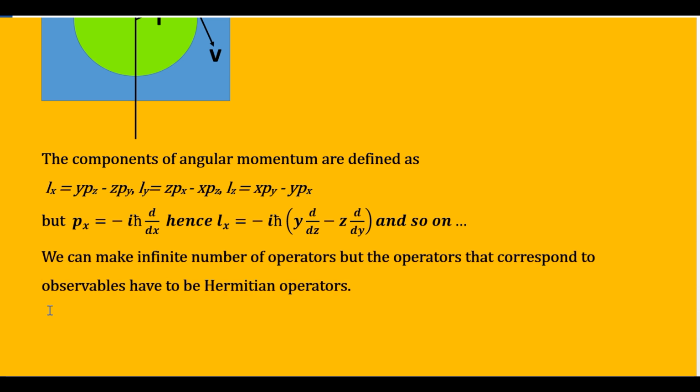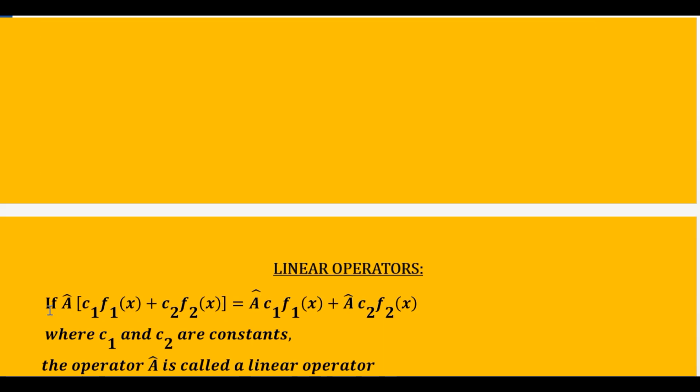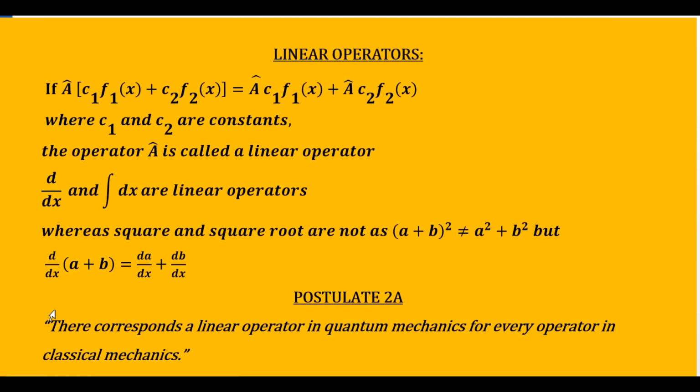So with this introduction on operators, I would now like to explain the linear operators. Straight away I will give you the mathematical definition.